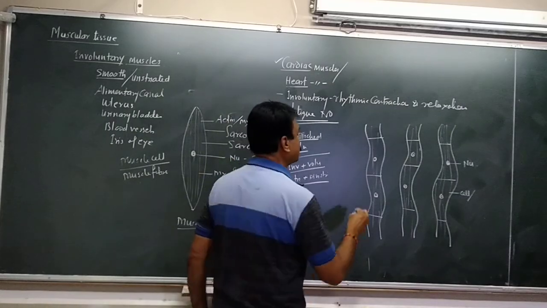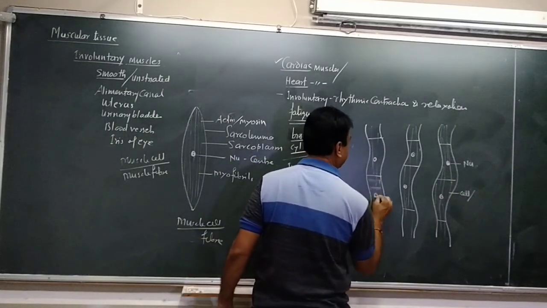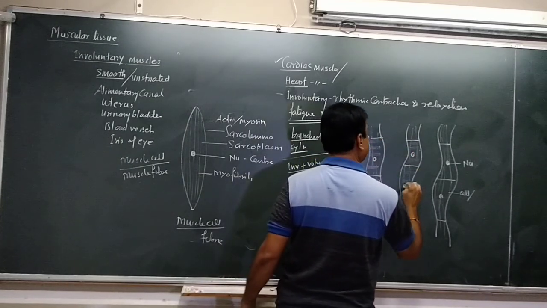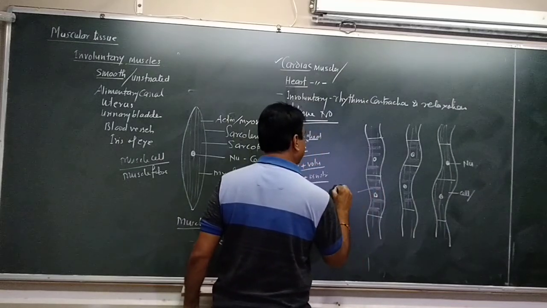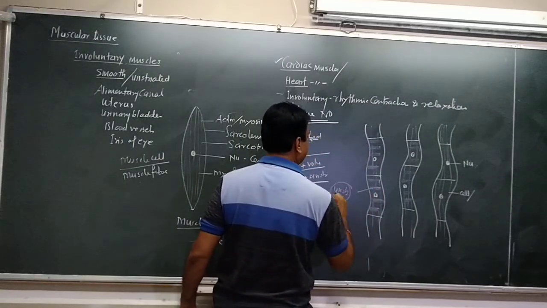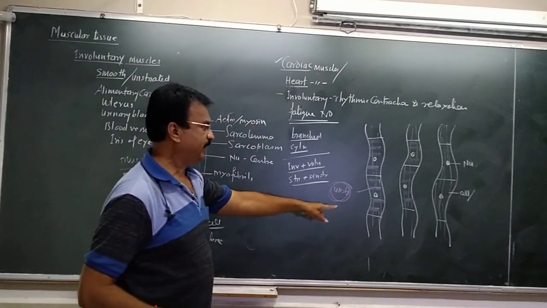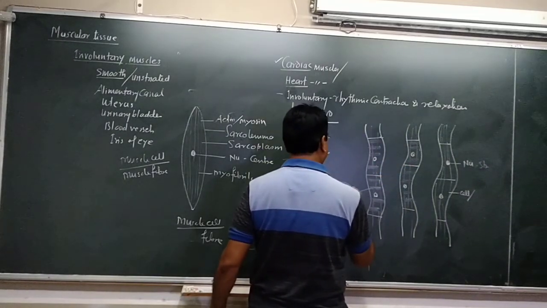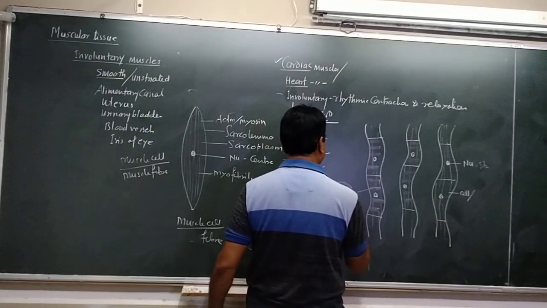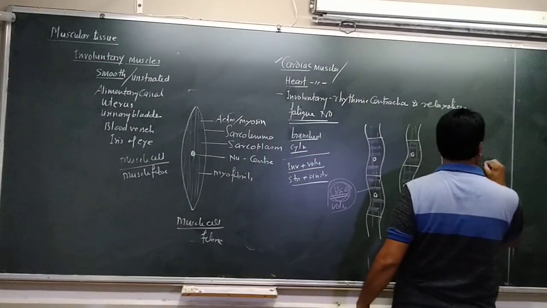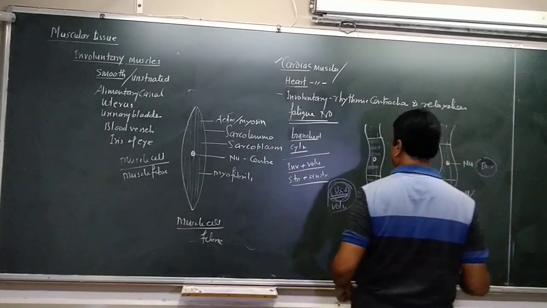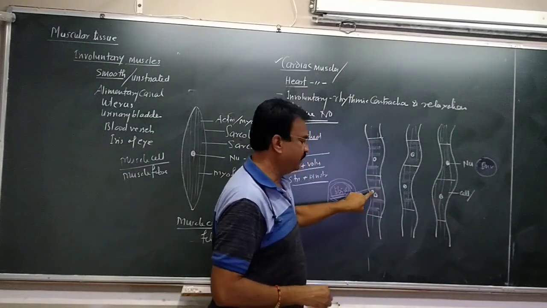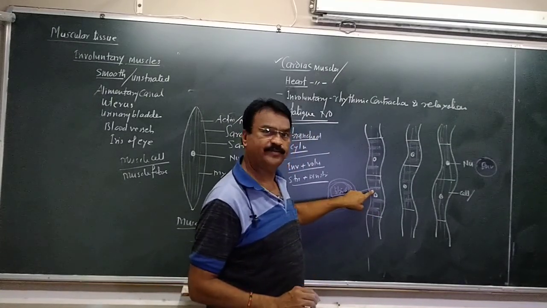And these muscles show striations, dark and light bands. Dark and light bands are a property of striated muscle, that means the property of voluntary muscle, and the central nucleus is the property of involuntary smooth muscle.